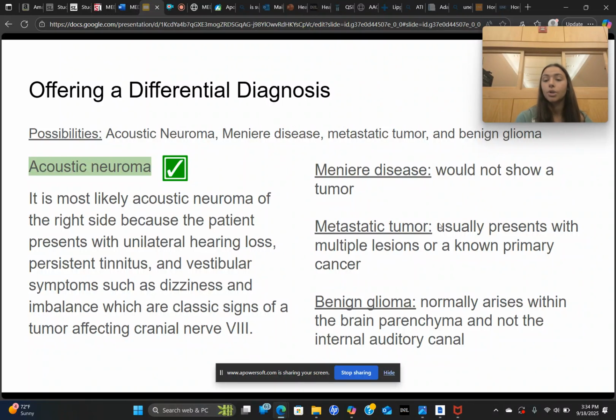Meniere's disease would not show a tumor, which in the MRI we did see a 2-centimeter mass. Metastatic tumor usually presents with multiple lesions or a known primary cancer, not just that mass we saw. Benign glioma normally arises within the brain parenchyma and not within the internal auditory canal. Acoustic neuroma of the right side is most likely with this patient.